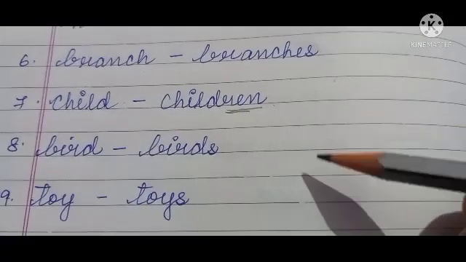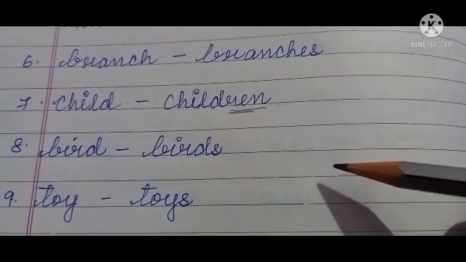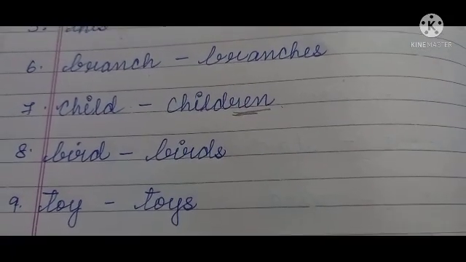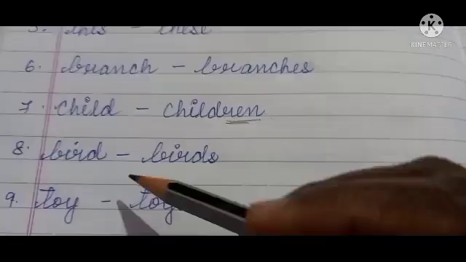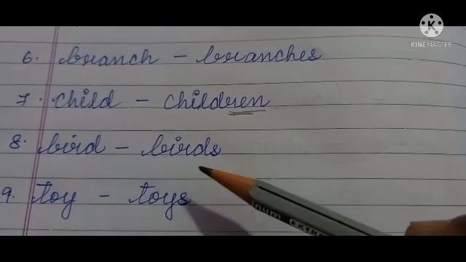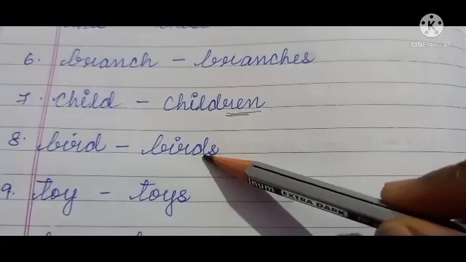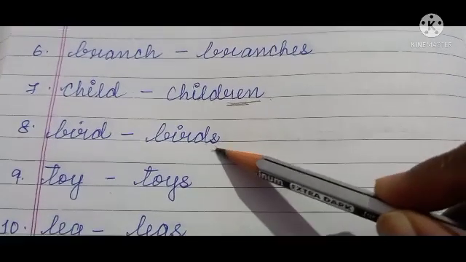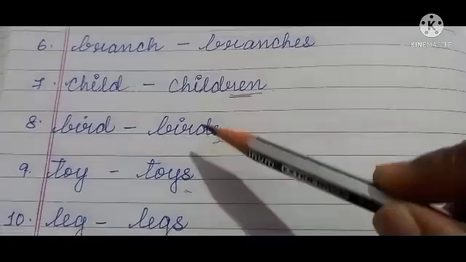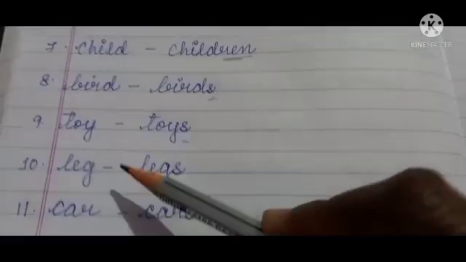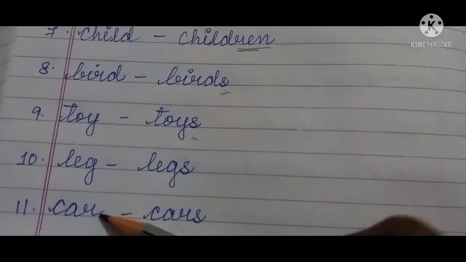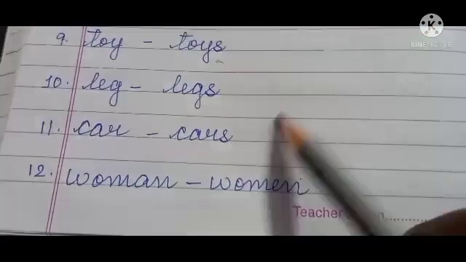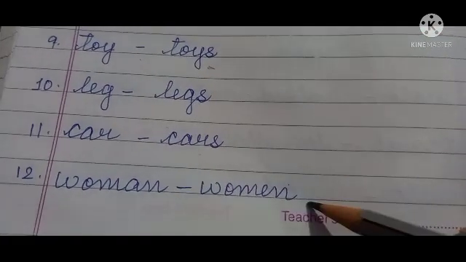So these types of words are called irregular words. Irregular plural words. Next, bird, birds. Toy, toys. Here you can see only s is added. Leg, legs. Car, cars.